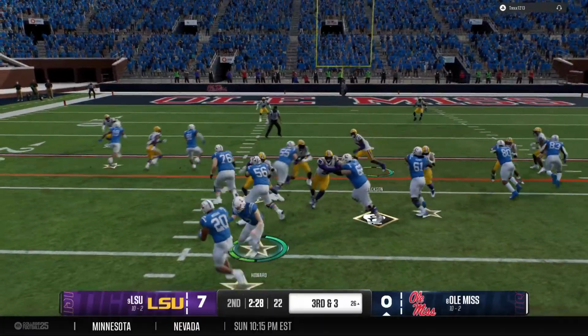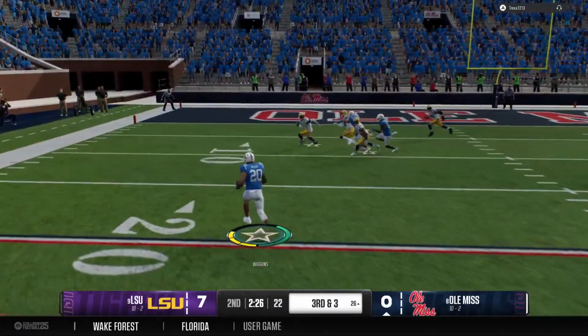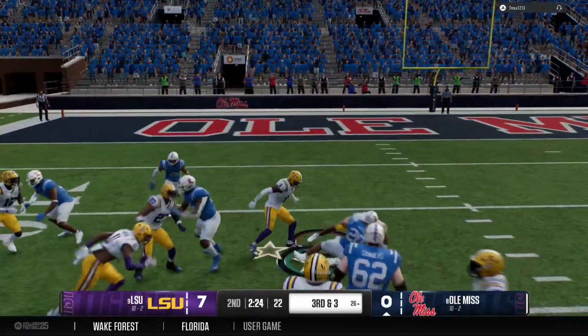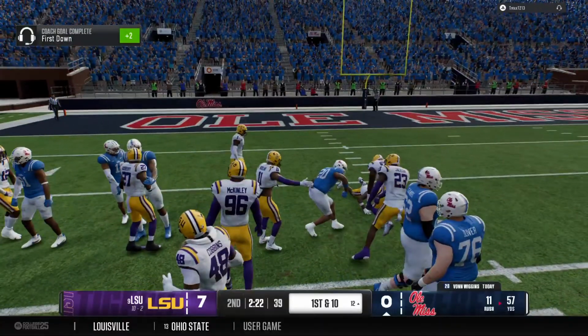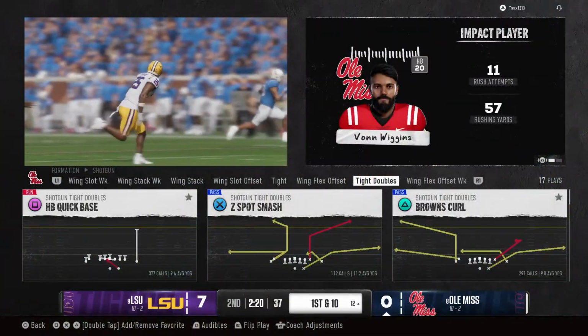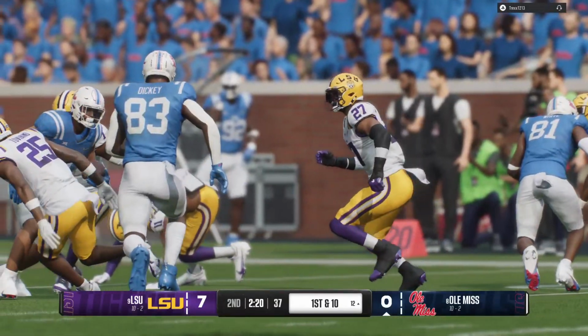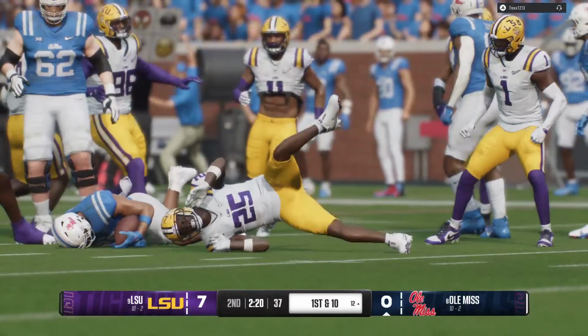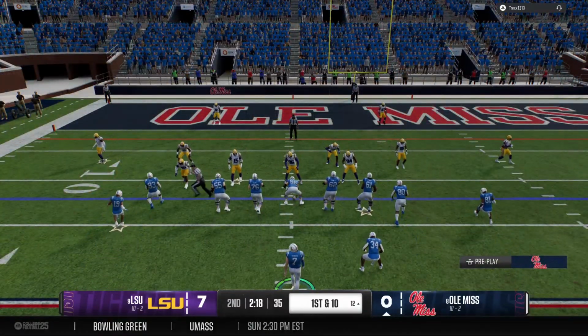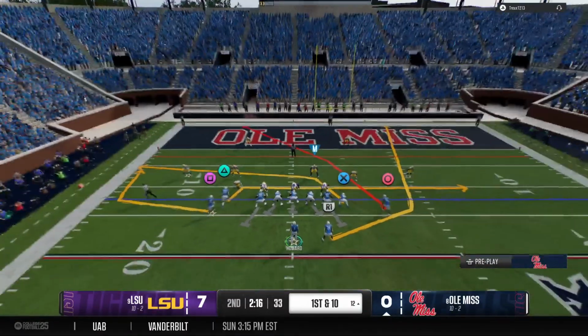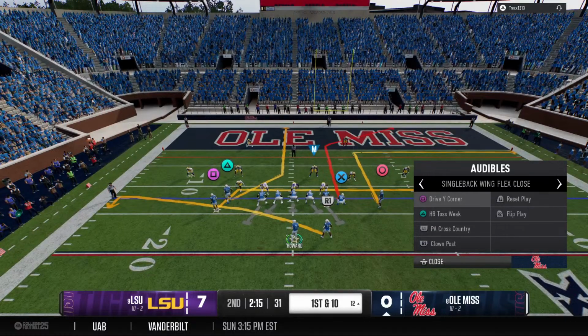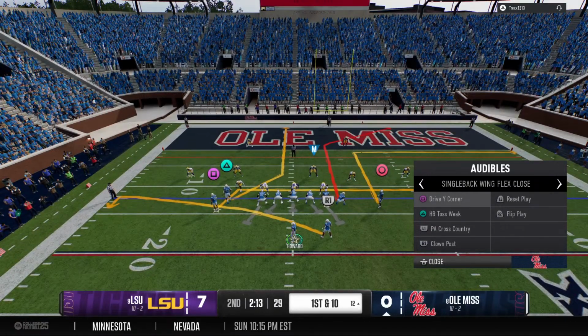Ready. They'll try to move the chains here on the ground. They stop him, but it's a first down. It's a good job here by this offensive line and the running back. Listen, these guys have really had a lot to do with why they're in this playoff game, right? So give it to the offensive line and the back. Get the first down on this third and short. See what you can do from here.